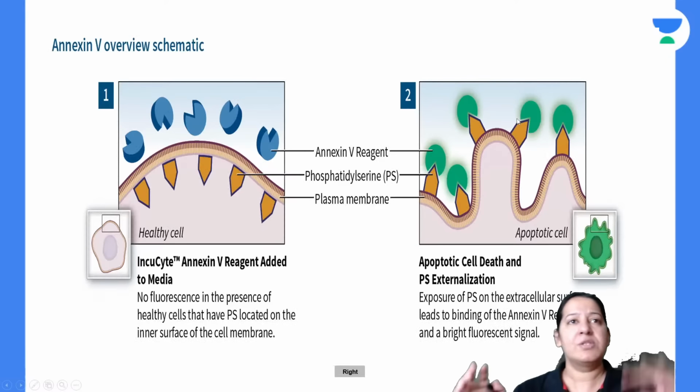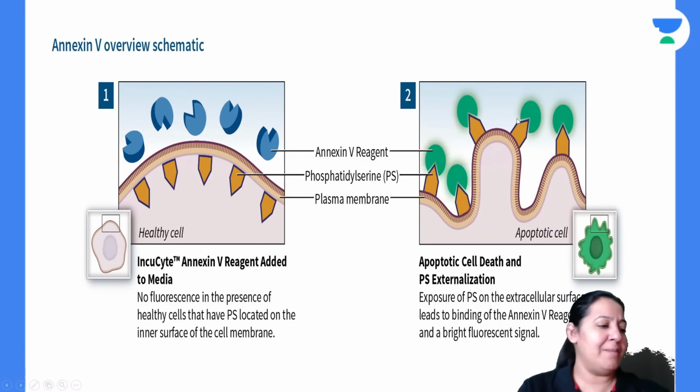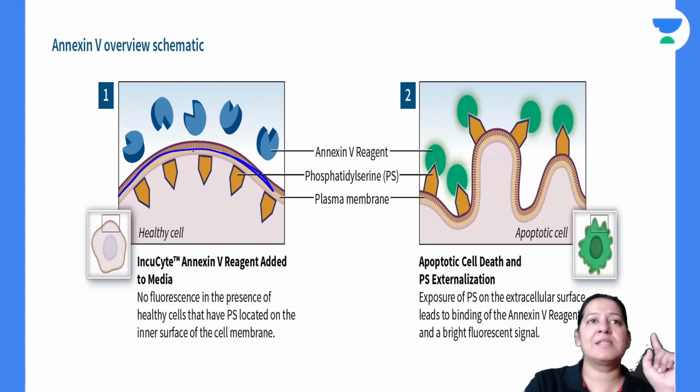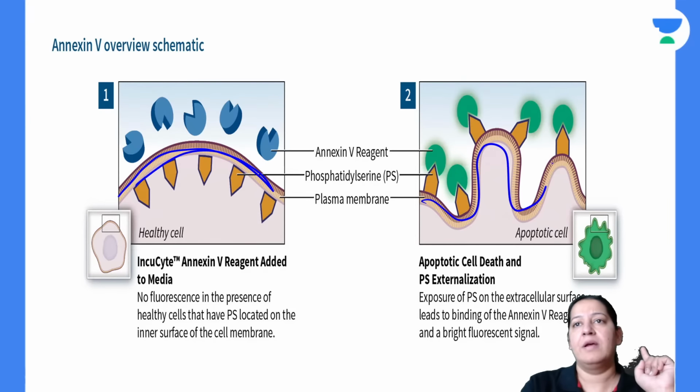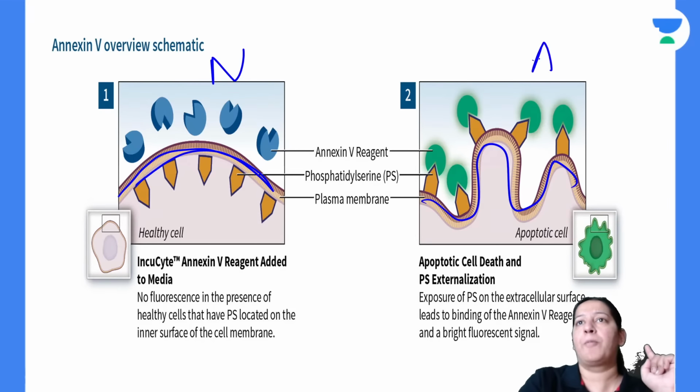Give me a thumbs up. So the same diagram from the Robbins. Can you see the cell membrane in the two cells? See, this is the cell membrane, this is the cell membrane. This one is a normal cell, this one is an apoptotic cell, right?